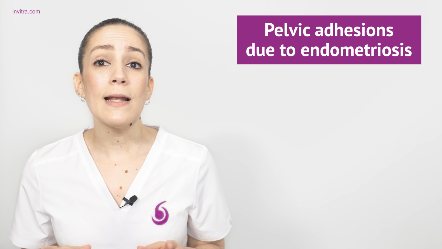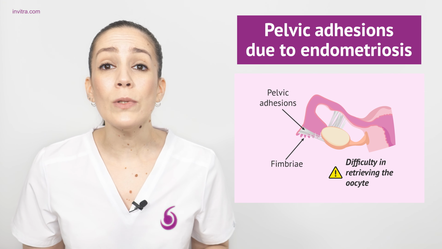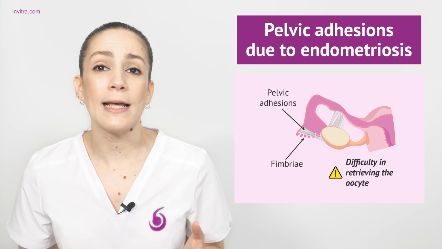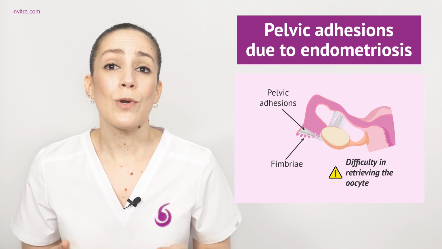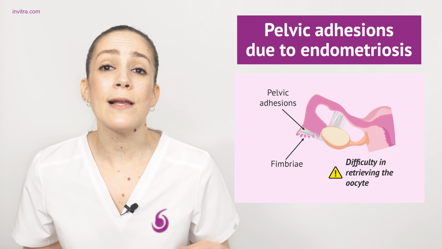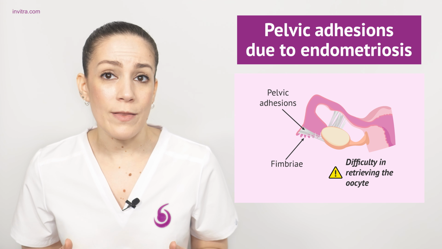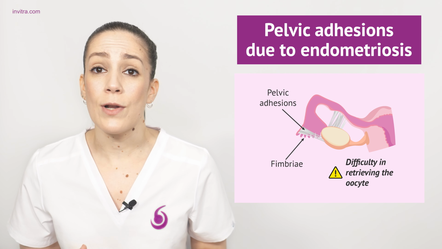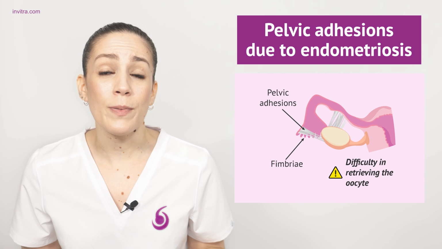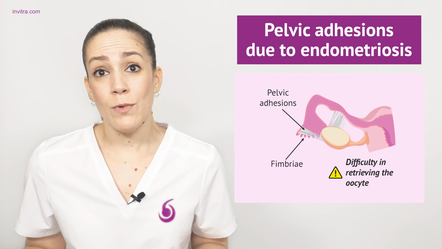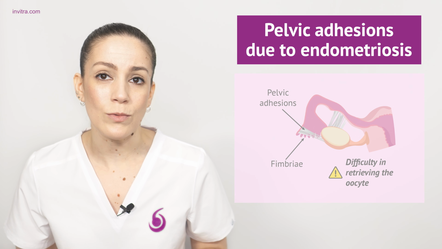Furthermore, in addition to the permeability of the fallopian tubes, their capacity to capture the released oocyte may also be impaired due to the presence of pelvic adhesions caused by the presence of this endometrial tissue outside the uterus. As a direct result, the fimbriae of the fallopian tube cannot properly interact with the egg and capture it. Therefore, the egg cannot reach the fallopian tube after ovulation. In this way, if the egg does not reach the fallopian tube, then fertilization cannot occur.